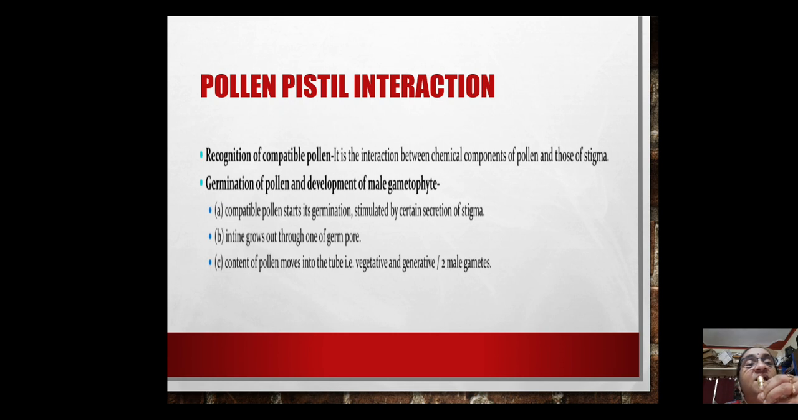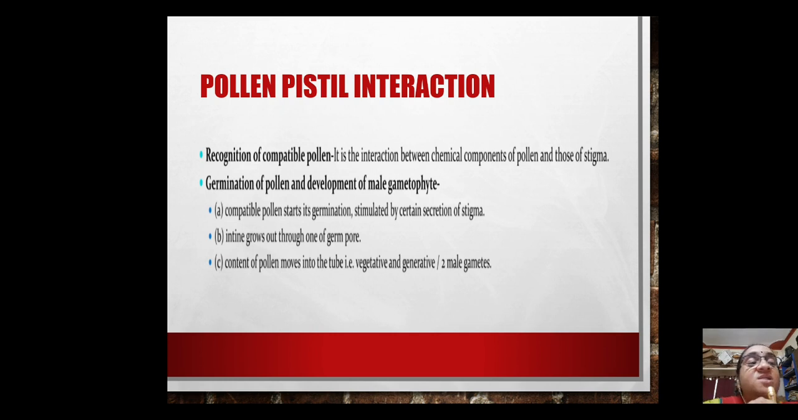So recognition of compatible pollen is the interaction between chemical components of pollen and those of stigma. So even if wind is lifting, as we have seen in the previous slides, some grass pollen grains and depositing them on some other plant, of some different genera or species, automatically germination of the pollen grain will not happen, isn't it? So germination of the pollen and development of the male gametophyte is a result of the stigma accepting the pollen, in fact.